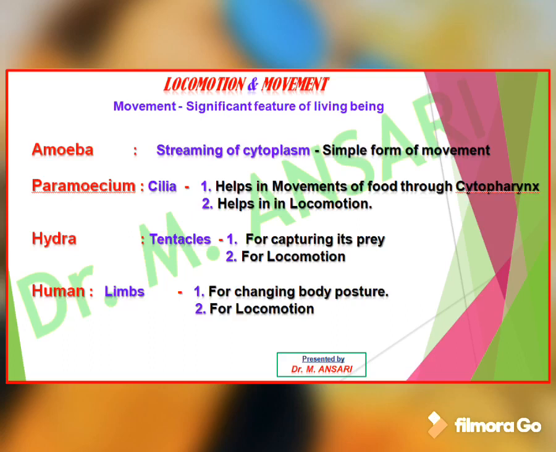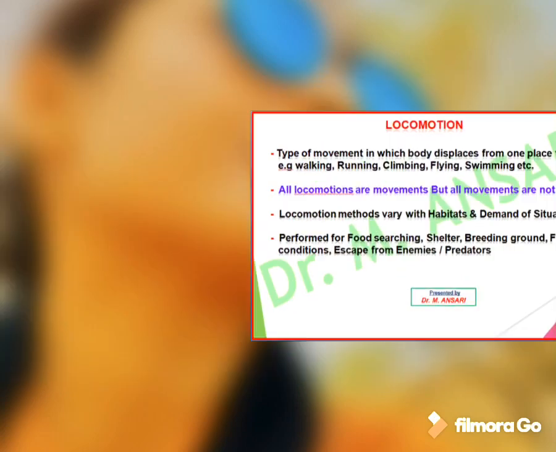Hydra consists of tentacles. Its tentacles are used for capturing prey and they are used for locomotion as well. Humans have limbs in the form of forelimbs and hind limbs. These limbs are used for changing body posture as well as for locomotion. Here I am using two words, that is movement and locomotion.